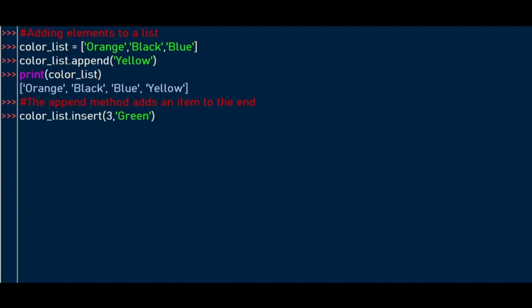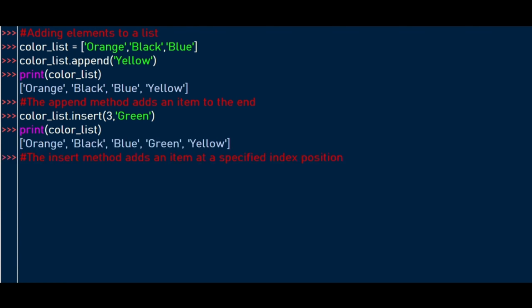We can also insert an element into a list by using the insert method. The insert method will add an element at a specific index. So in this case, we want to insert green at index number 3. So when we print, we're going to have index 0, 1, 2, 3. So we inserted green at index number 3. So the insert method adds an element at a specified index position.